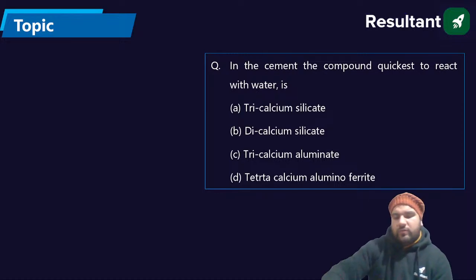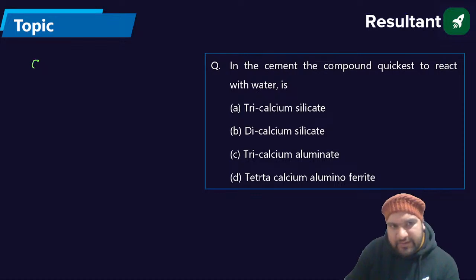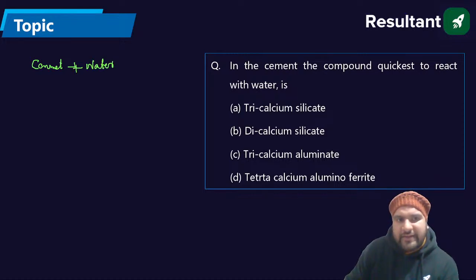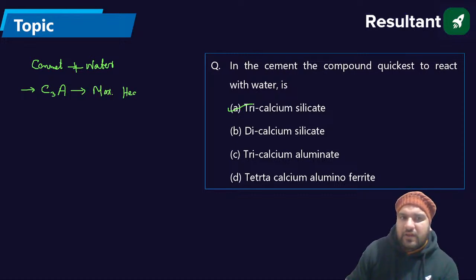We have the cement, and we are adding the water. When we add the water, there will be the formation of compounds. The first compound will be C3A, quickest to react with the water. It will release maximum heat. Absolutely correct.